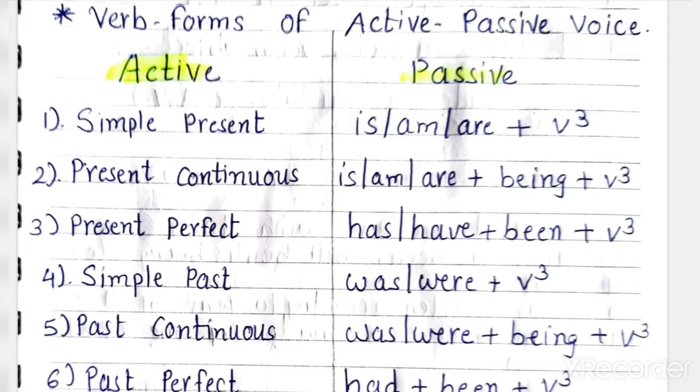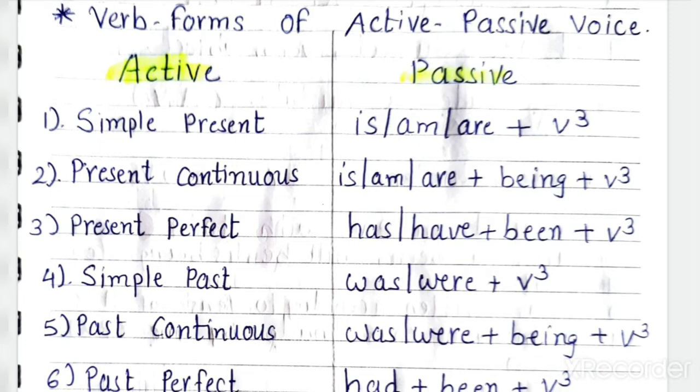In continuous tense we use ing with be. Be is used to add ing here. With is, am or are, use being plus the third form of the verb. For perfect tense, been is used with has or have plus V3.